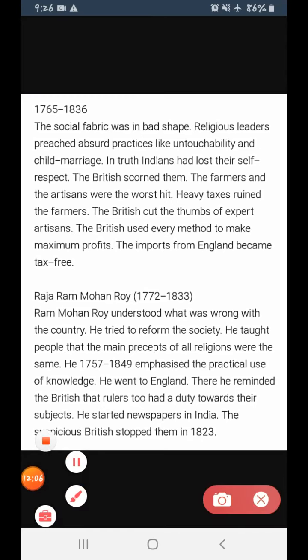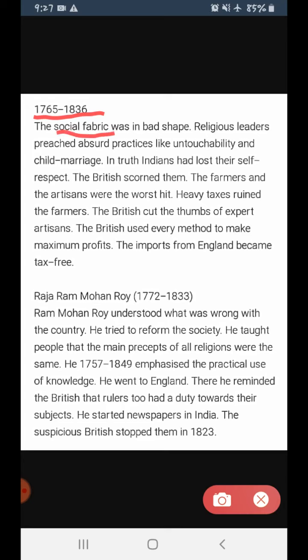Now, next. The next is the year 1765 till 1836. So, now let us see what happened during these years. Now, the social fabric was in bad shape.